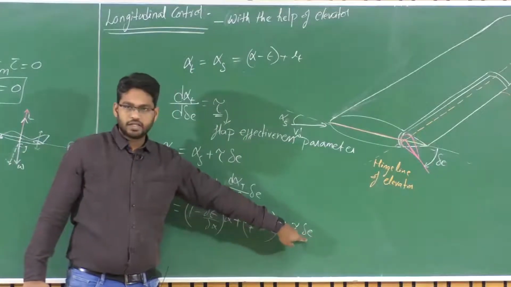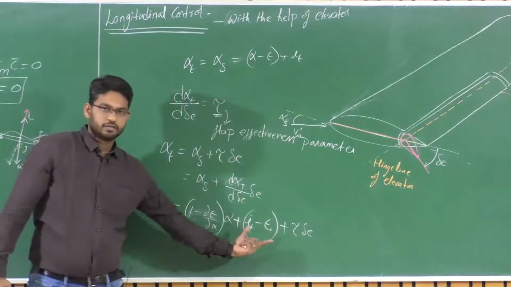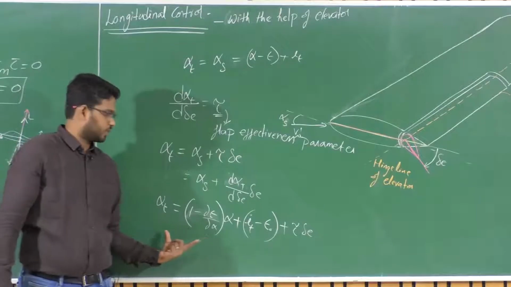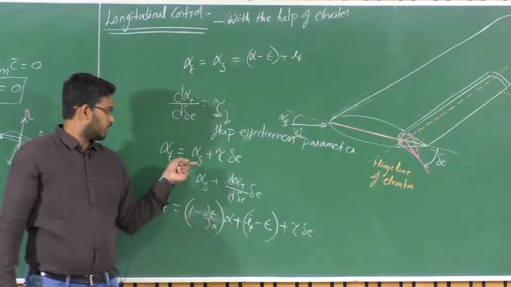When delta E is 0, this becomes alpha s.